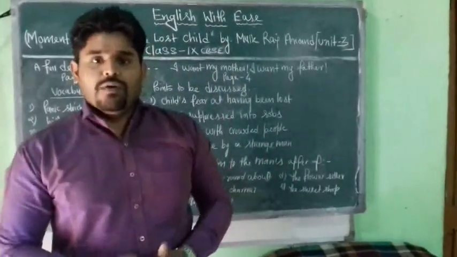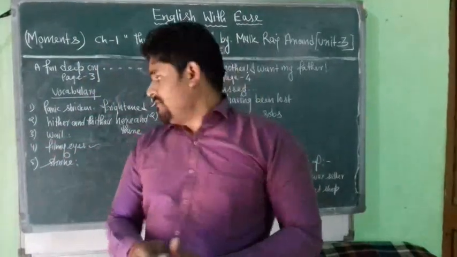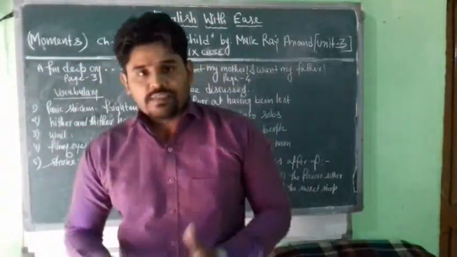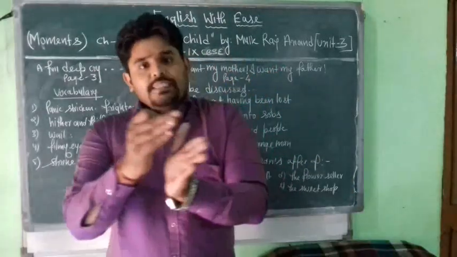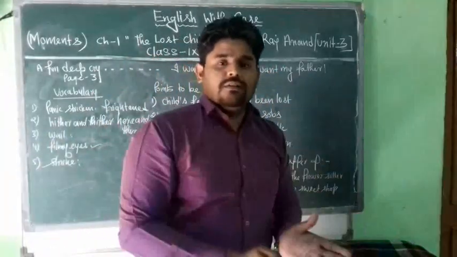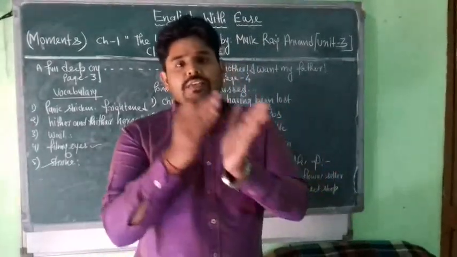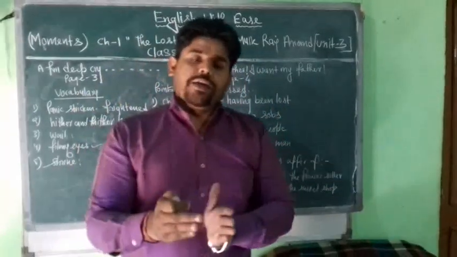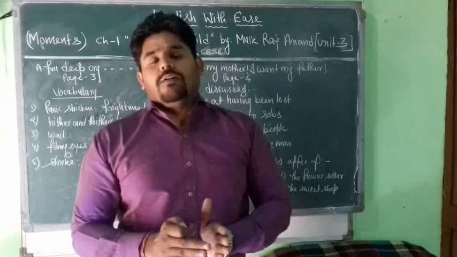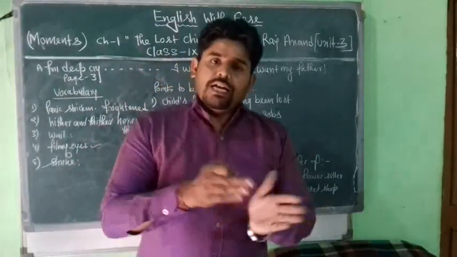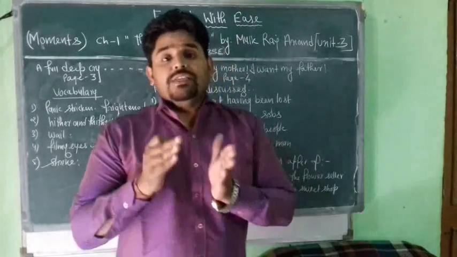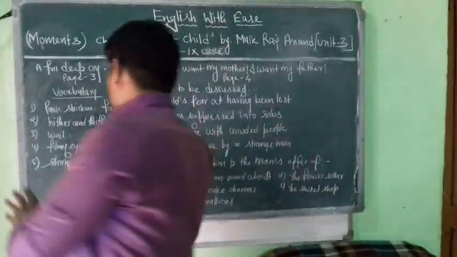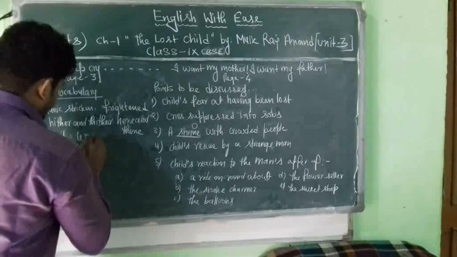Finally, with the help of his filmy eyes. Filmy eyes here means the eyes which are moving constantly from one place to another, like the images in a film are moving constantly. So the child with his filmy eyes tries to look for his parents. He is wailing. He is weeping. Wail here means weep.